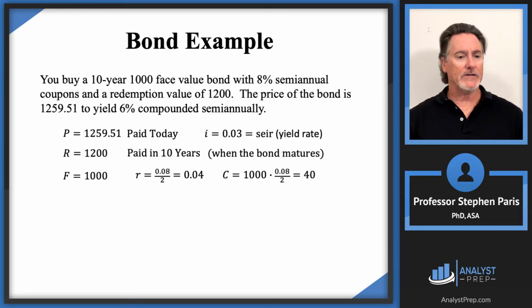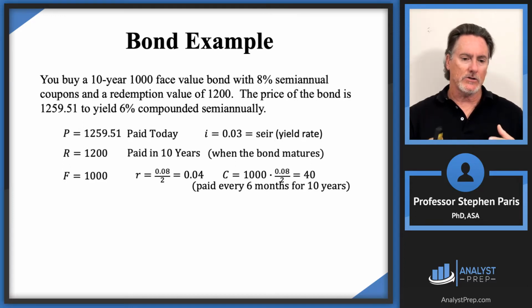It says it's got semi-annual coupons for 10 years, so the coupons are paid every 6 months for 10 years. Going back to that 8% rate, it's a common mistake that students will say, oh, the coupons are going to be 80. 8% of 1,000 is 80. That's 80 on an annual basis, but they're semi-annual coupons. So you're getting $80 per year, but in 2 equal semi-annual coupons of 40 each time. That's why the R value there is 0.08 divided by 2. It's a semi-annual effective coupon rate.